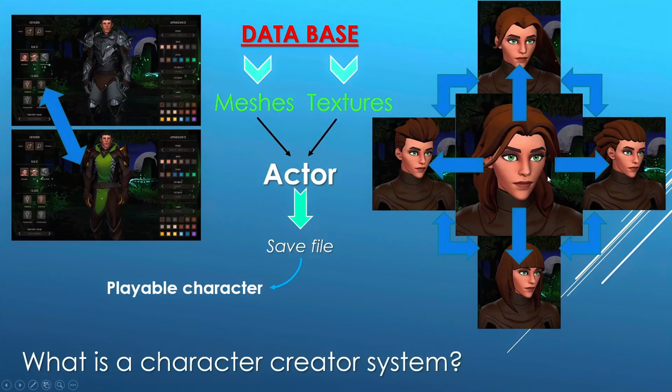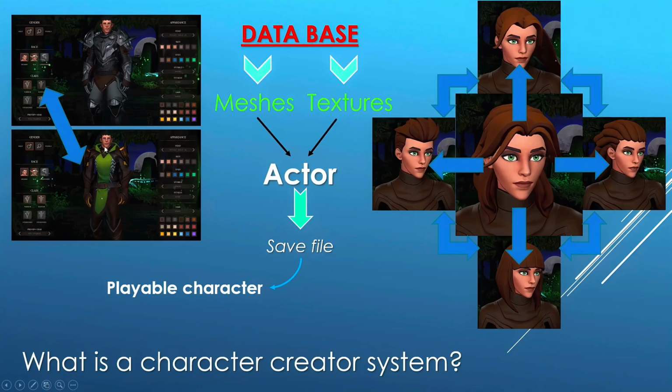So the system has to be able to search for the meshes and textures, and see when both things need to be changed and when they don't. Here, if I make a change between one and another, I have to change both the mesh and the texture. Both things have to be changed.